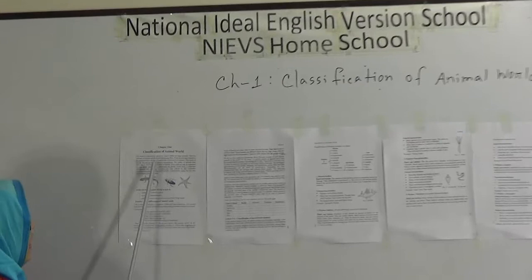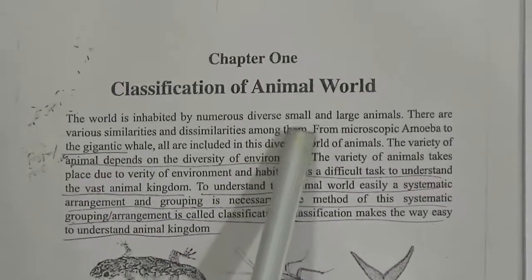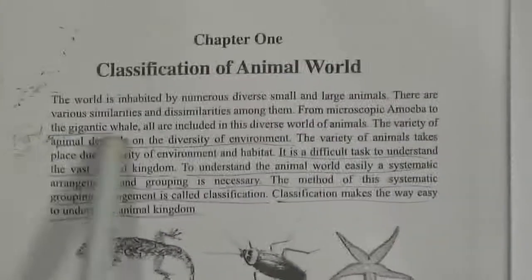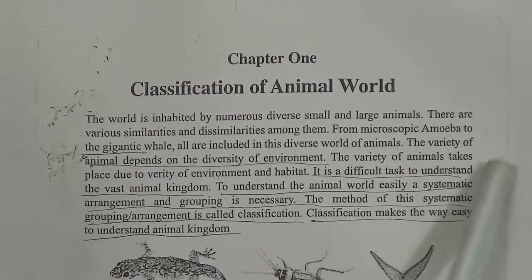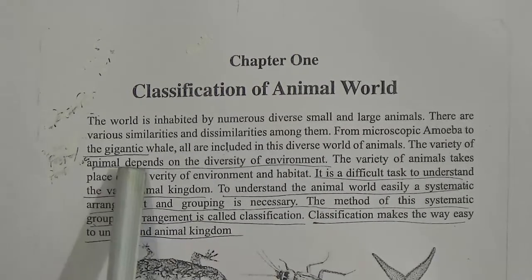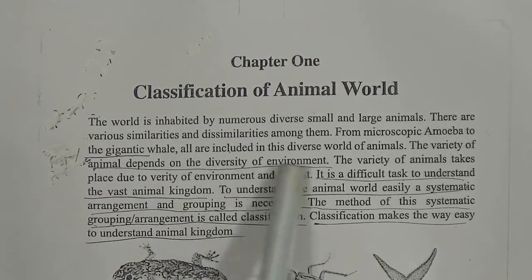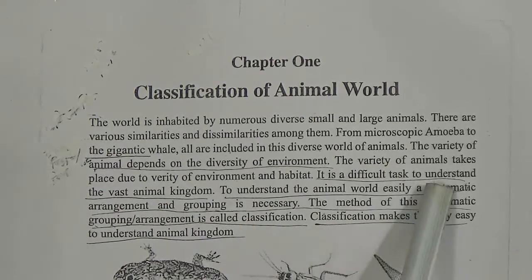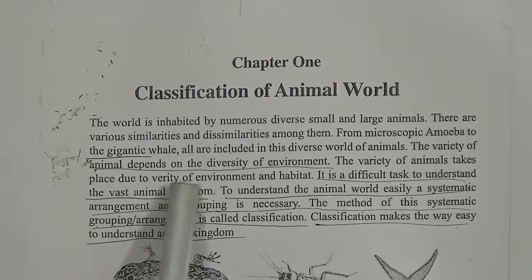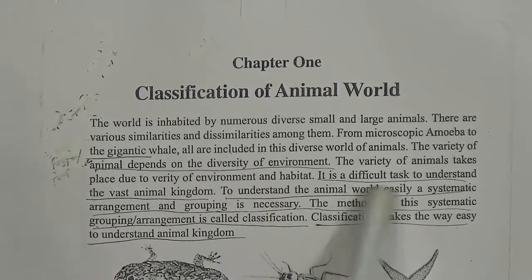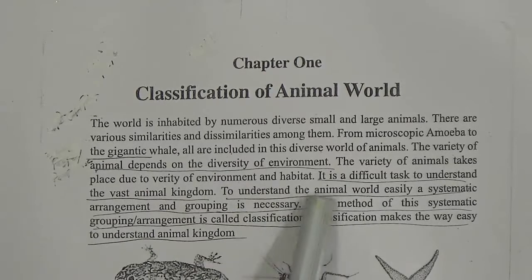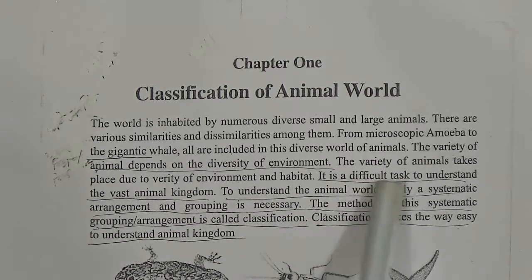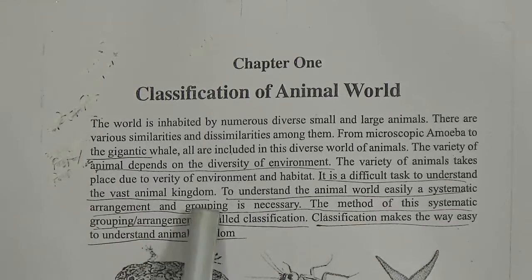My dear students, the world is inhabited by numerous diverse small and large animals. There are various similarities and dissimilarities among them. From microscopic amoeba to the gigantic whale, all are included in this diverse world of animals. The variety of animals depends on the diversity of environment. The variety of animals takes place due to variety of environment and habitat, and it is a difficult task to understand the vast animal kingdom.